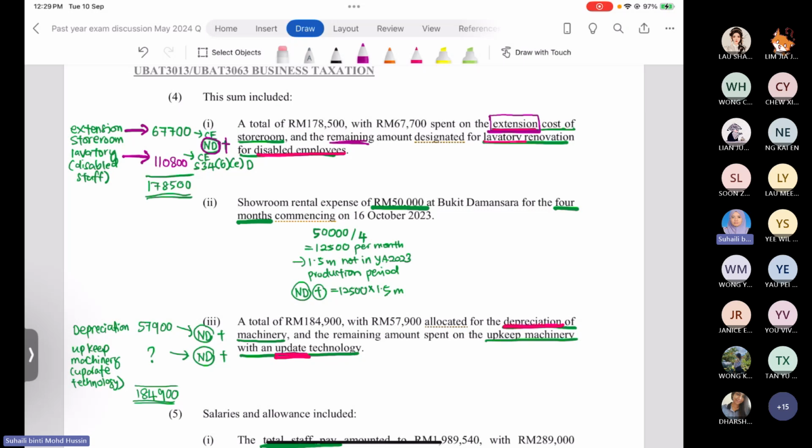And the remaining amount that the company spent for the lavatory renovation, 110,800 ringgit, is for the lavatory renovation for the disabled employee, which supposedly is capital expenditure. At the beginning stage, this item is not allowed for deduction.